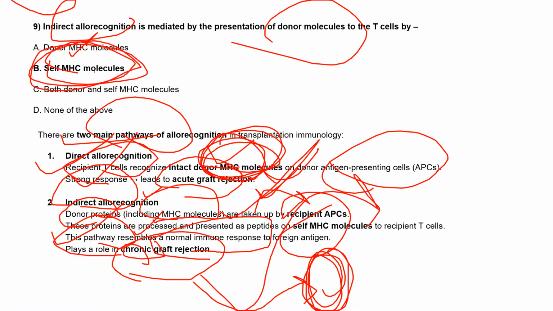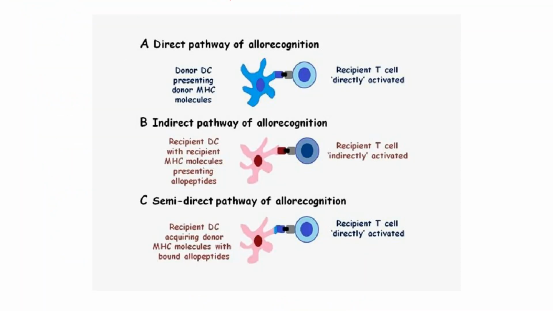To increase the chances of graft acceptance, they use indirect allorecognition. But if it fails, it can lead to chronic graft rejection, because they are producing those molecules that the body can recognize and accept, thinking these are self MHC molecules. But what happens if the immune system activates? They will attack our own cells also, and in that case chronic graft rejection will happen.